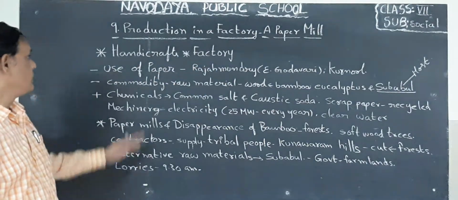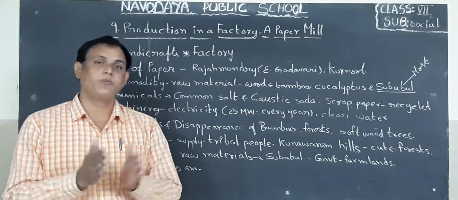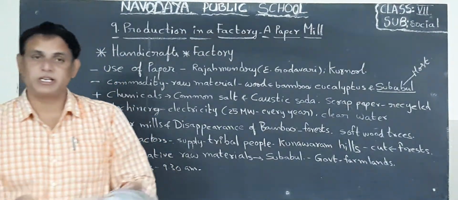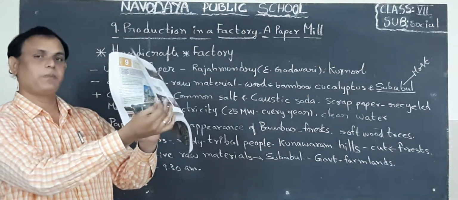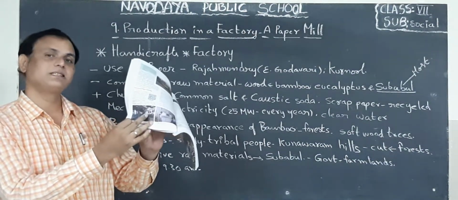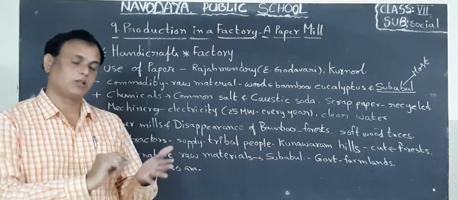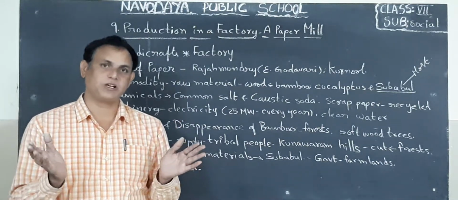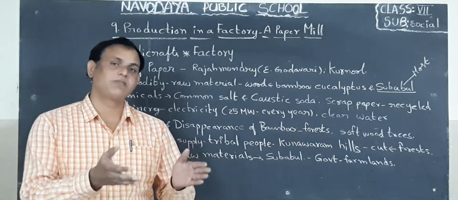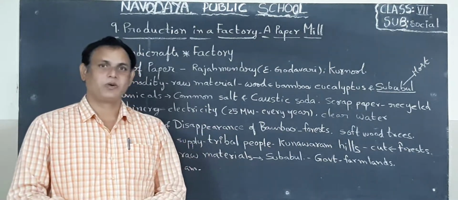Next one, use of paper. Children, we know what the use of paper is. For example, your textbook. These are papers. So all these papers are made from what? Next one, you are writing examinations upon paper. Next one, after completion of your exams, your teacher will issue progress cards. Again, that is paper. Okay, children?